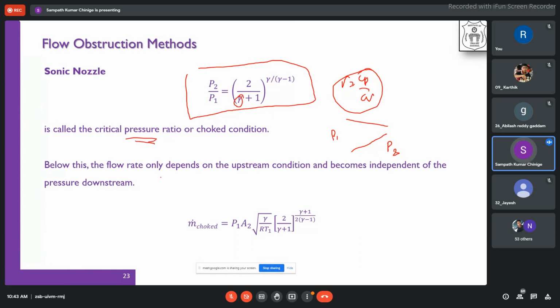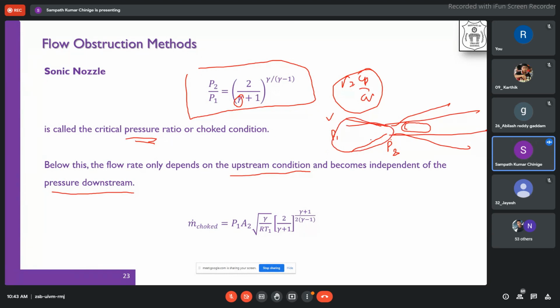Below this, the flow rate only depends on the upstream condition and becomes independent of the pressure downstream. So whatever pressures we use in less than this range, it is dependent only on the upstream conditions. It in no way considers whatever is happening in the downstream. Whatever happens downstream doesn't affect the measurement, and will not affect the flow rate at this condition. If we go beyond that, then it will affect. Therefore, the mass flow rate is choked.